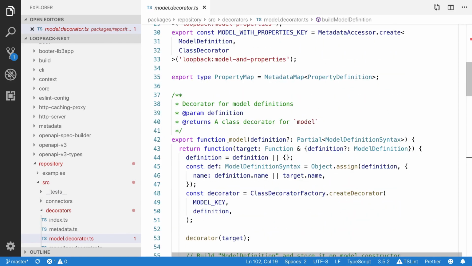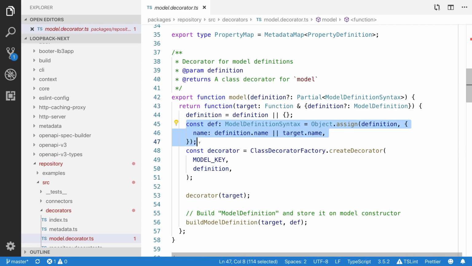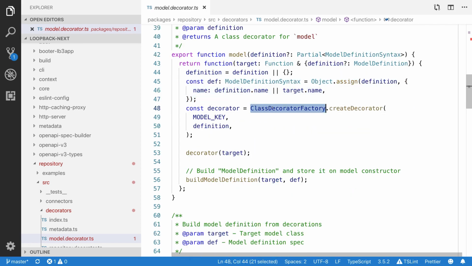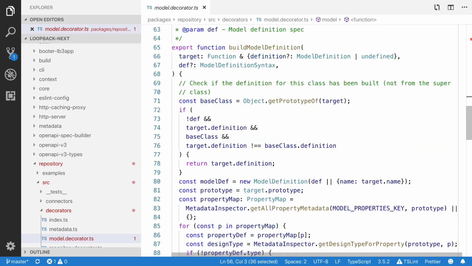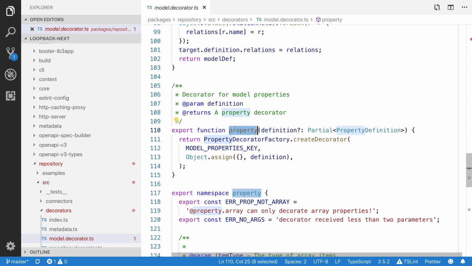Here they have created the class decorator. You can see that it's a function and it is going to return the factory function. This is a class-based decorator, so that's why the type is function. And they are going to generate some model definition. This is the ClassDecoratorFactory.createDecorator. It is going to provide the model key and the definition. And finally, they will generate the model definition. Similarly, we will have the property decorator. It is going to return the factory function, createDecorator, and this is the property decorator.